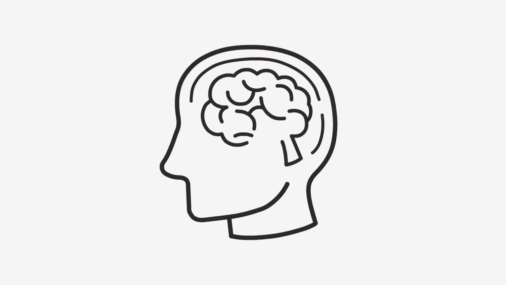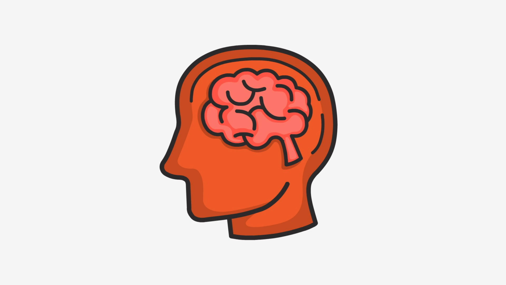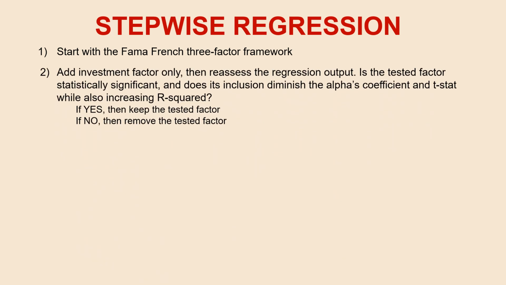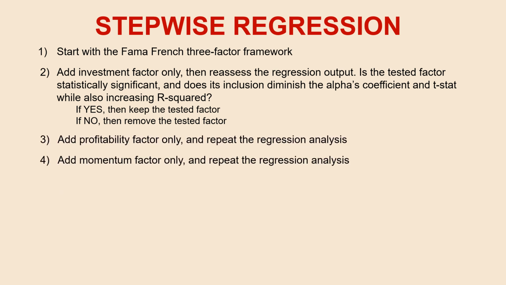Let's find out. To identify which factors actually matter when explaining Buffett's track record, we'll use a method called stepwise regression. Here's how it works. We begin with the baseline Fama French 3-factor model. Then we test whether adding one new factor at a time, investment, profitability, and momentum, improves explanatory power. But we don't just care if the factor is statistically significant. We also look at whether it reduces the alpha and improves the R-squared. That's what tells us if it helps explain Buffett's returns.